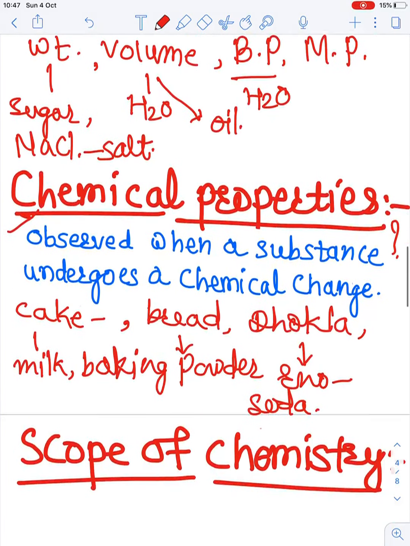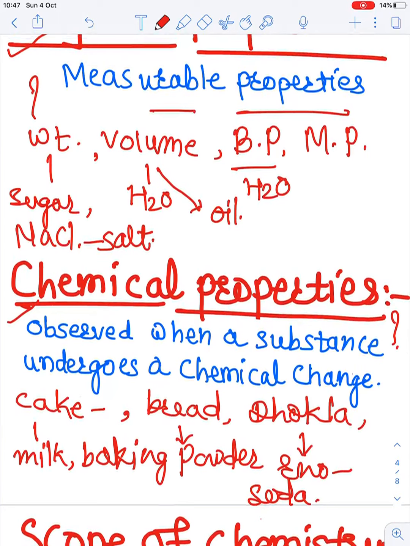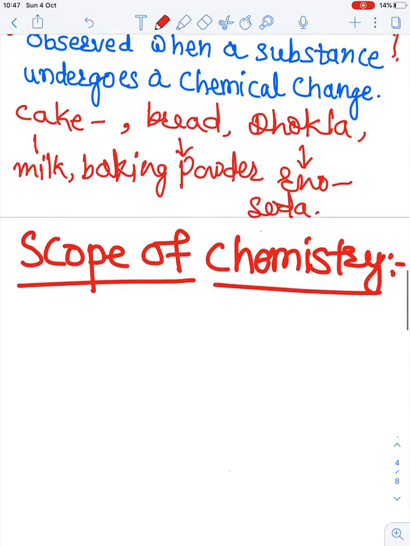When we study the physical and the chemical properties of the different substances around us, then we can say that we are dealing with chemistry. In our everyday life, we always deal with chemistry, and therefore chemistry is really a mind blowing creativity.